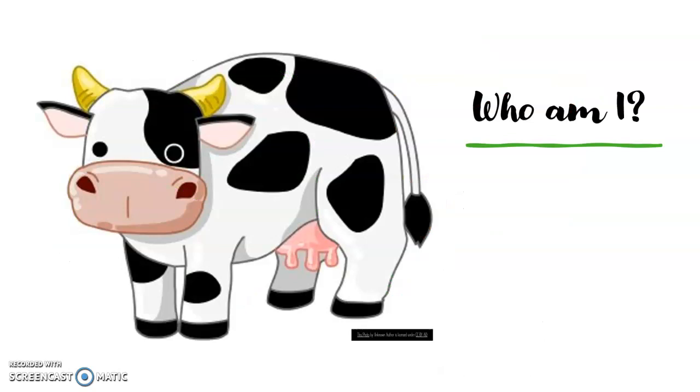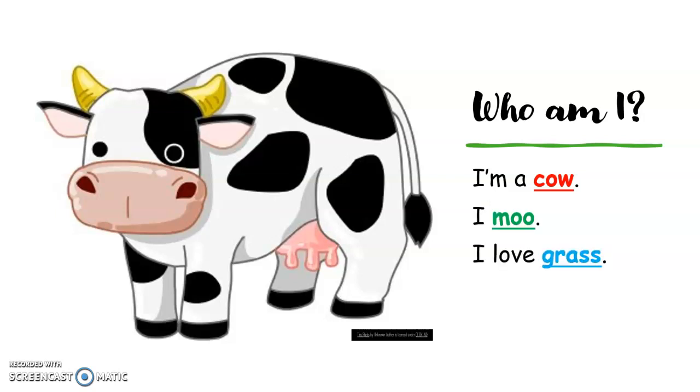Now look at this. Who am I? I'm a cow. I moo. I love grass. I live in a shed. The house of a cow is called a shed. Can you read with me?